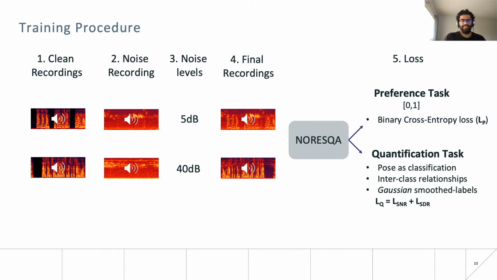For example, the kth class is semantically much closer to the k plus 1th class than, let's say, the k plus 4th class. And the final loss to the model is LP plus LQ, which is the sum of the two task losses, and this is how the system is trained end to end. And here we show a simple example, but in practice, we select the perturbations from a large set.